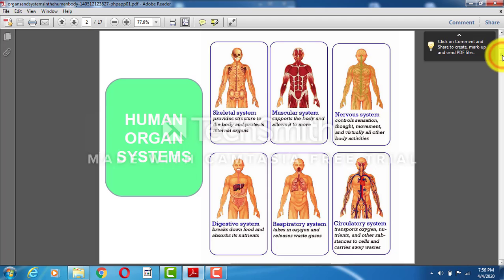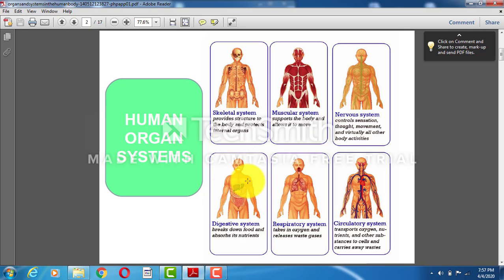Now there are altogether 6 organ systems. First is the skeletal system, and then the muscular system, nervous system, digestive system, respiratory system, circulatory system. So all these 6 systems together form the internal organs. In the skeletal system you will mainly find bones, and in the muscular system muscles. The nervous system obviously starts from the brain and then all the nerves going throughout the body, and then comes the digestive system.